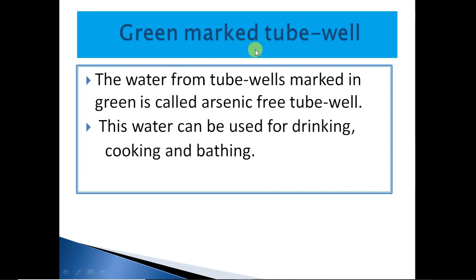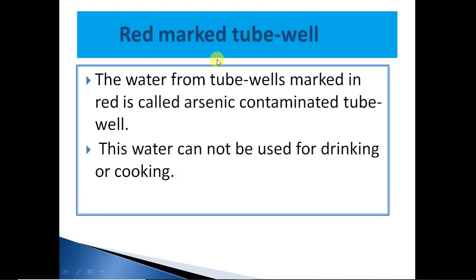Green marked tube well. The water from tube wells marked in green is called arsenic-free tube well. This water can be used for drinking, cooking and bathing. Red marked tube well. The water from tube wells marked in red is called arsenic contaminated tube well. This water cannot be used for drinking or cooking.